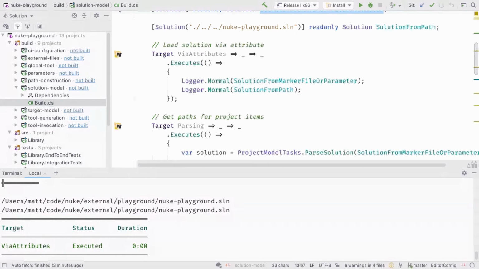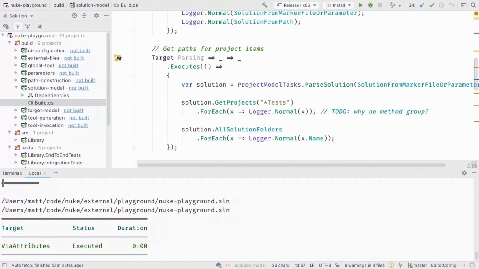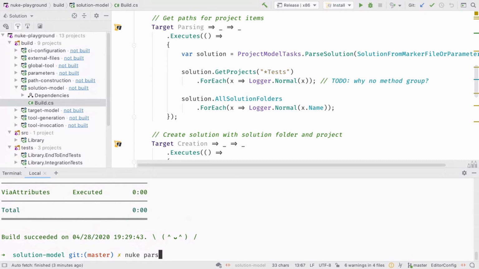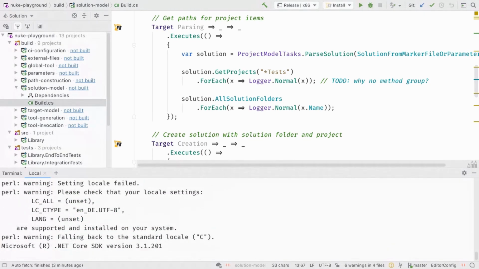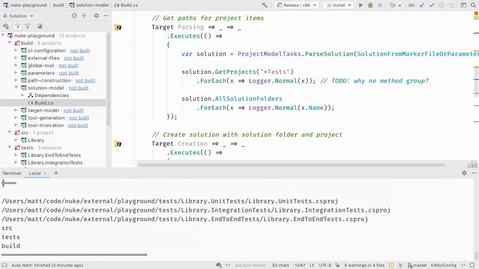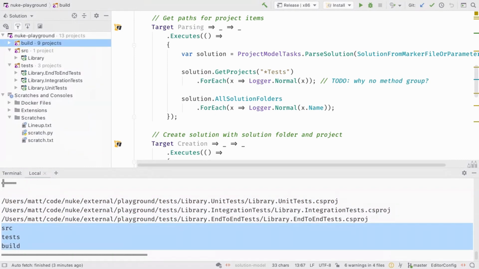Now if I invoke parsing, I'm sorry, my scrolling doesn't work. So nice. If I invoke parsing, then we can see from the solution we get all the projects ending with tests, and we can also gather all the solution folders. And if I scroll up again, then we can see first we have all the test projects, and then we have all the solution folders, which are basically build, source, and tests.